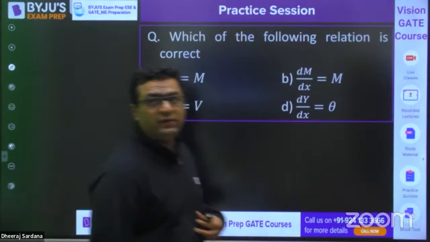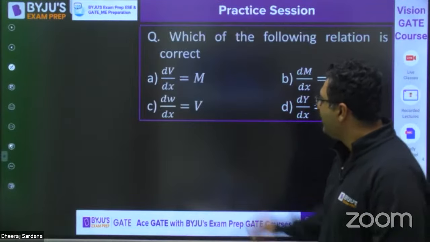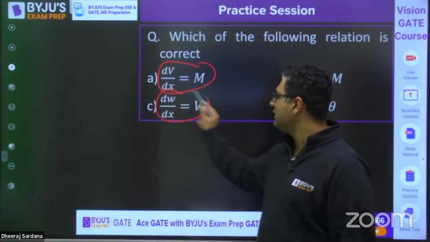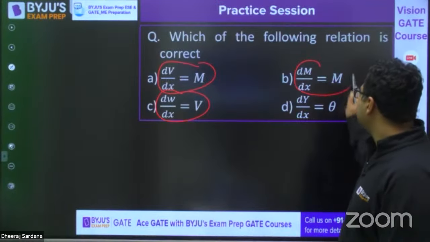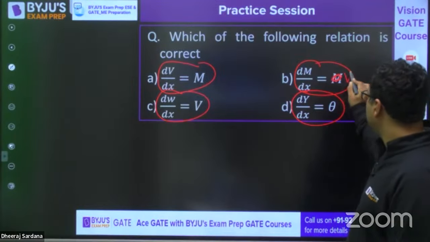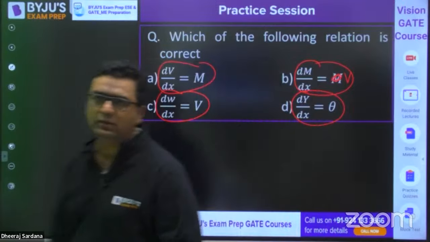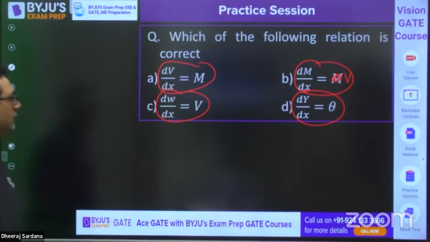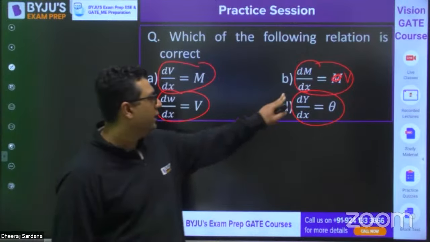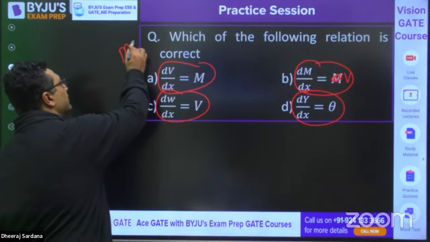Okay guys, moving to one easy question now. Which of the following relations is correct? dV by dx is equal to m. dw by dx is equal to v. dm by dx is equal to m. dy by dx is equal to theta. Actually, this is v. So you need to tell out of these four which of the relations are correct. V is shear force, M is bending moment. So my dear, this is also MSQ, so more than one can be correct.